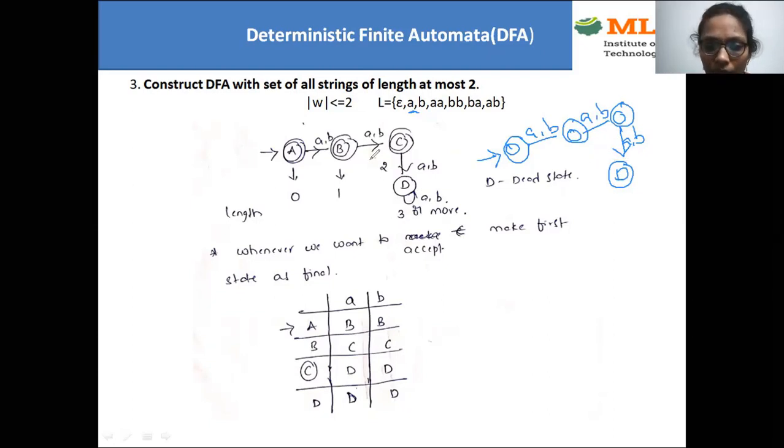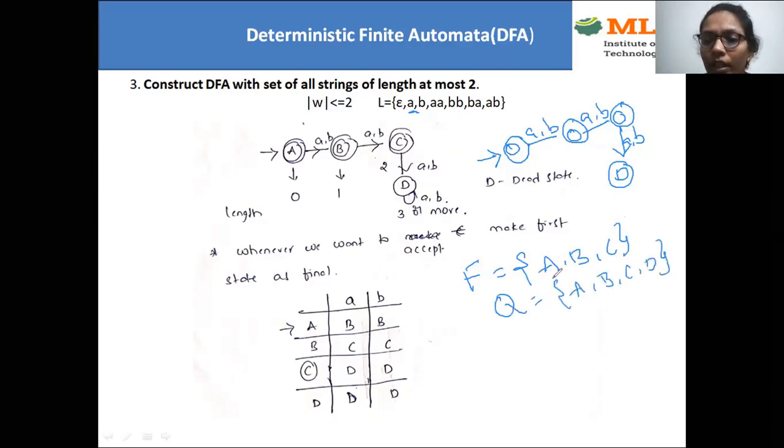Now you can observe here, if I write the 5 tuple notation, the last tuple F is the set of final states. What are the final states we have? A, B, C. And what about Q? What are the different states we have? A, B, C, and we have the dead state D also. So we have 3 final states here. If you reach the starting state or second state or third state, any of these 3 states, then that string is accepted by this language, right? So if you are taking epsilon, you should make the initial state a final state.